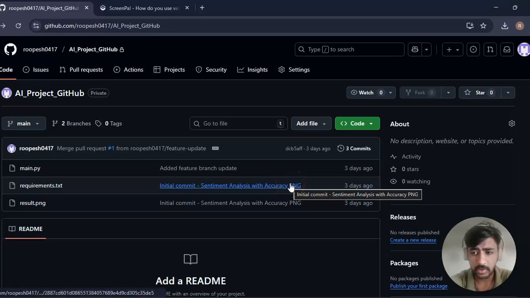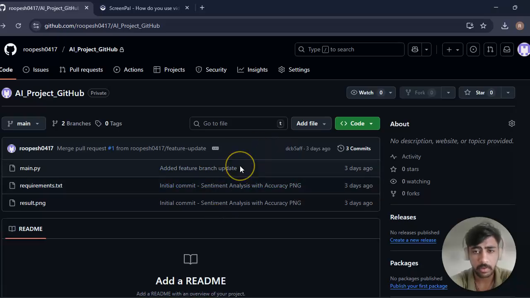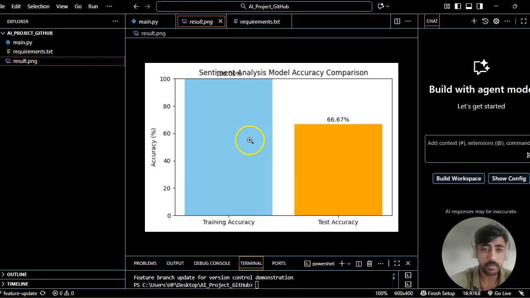I have initialized it in VS Code itself. I have pushed also in VS Code itself, and these are the things I have pushed over here. So basically, the code part will be in VS Code itself, and from there I push into this repository over here. I'll show you that also.